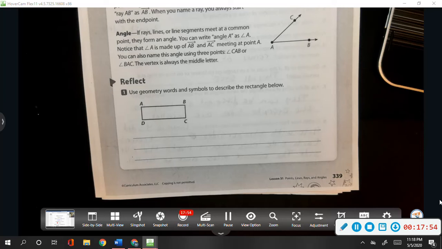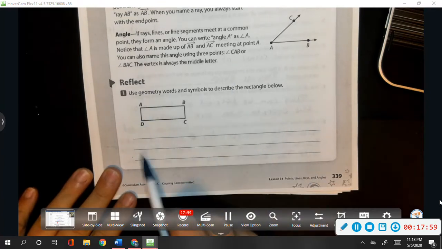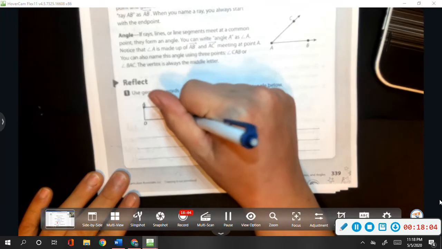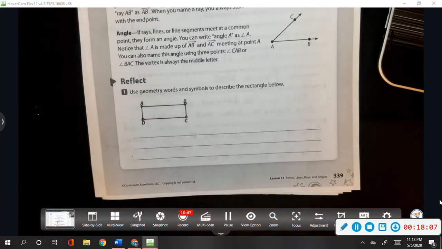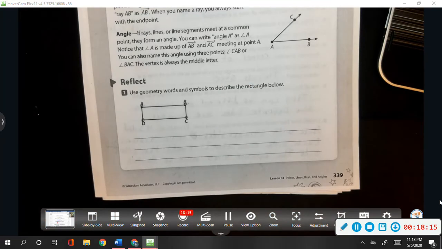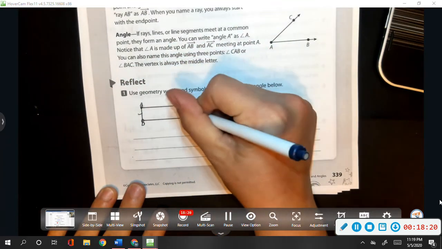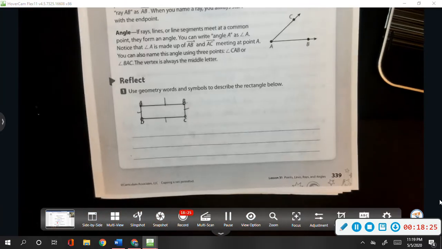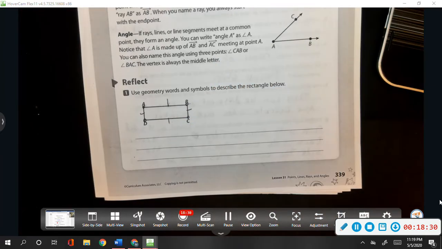So we're going to look at the lines first. Do these lines go on forever or do they stop? They stop. When they stop, they make what? They make corners. How many corners do you see? 1, 2, 3, 4 corners. What else do you notice about this shape? I notice that the opposite sides are parallel. And they're also congruent, meaning the opposite sides are the same length.